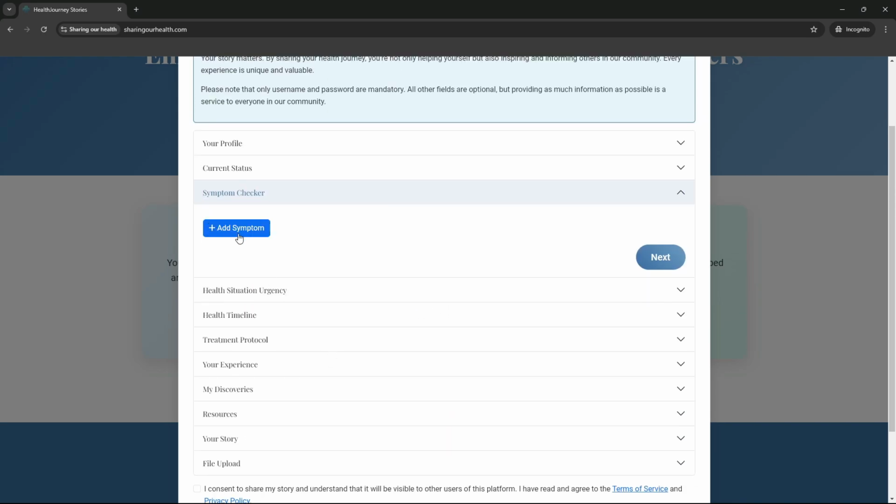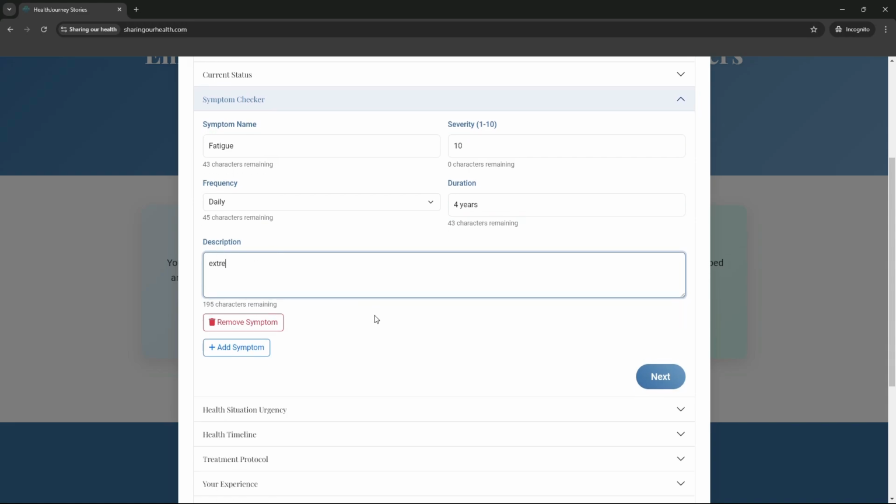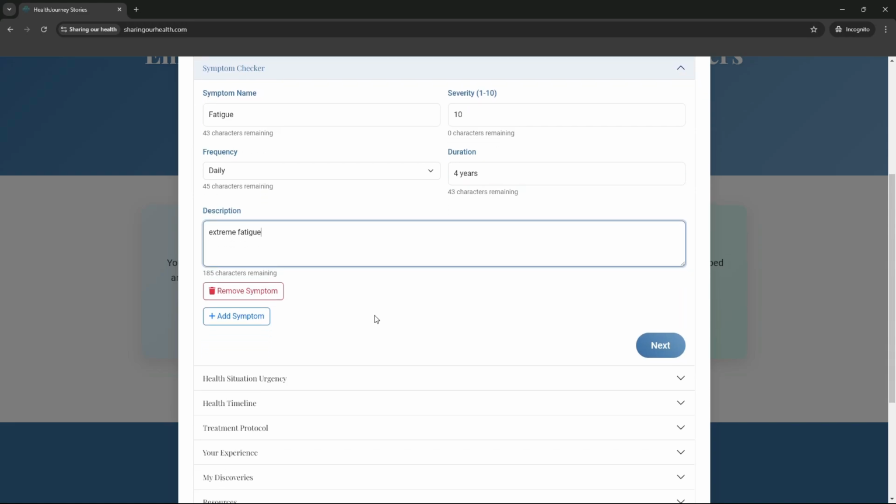Then you have the symptoms checker to give details about your symptoms. So for us, we're going to put fatigue at 10, frequency daily, duration 4 years, since 2020, extreme fatigue. And you can add as many symptoms as you want. The more details you add, the better.